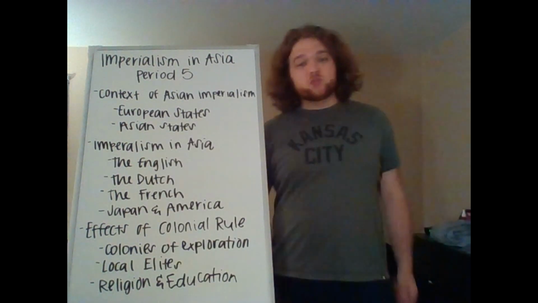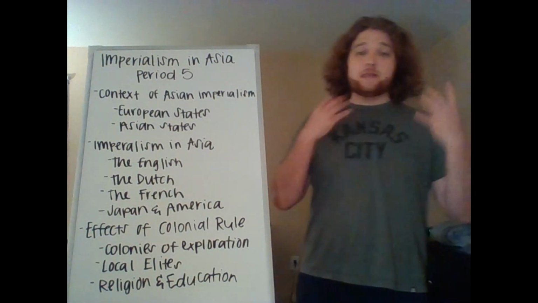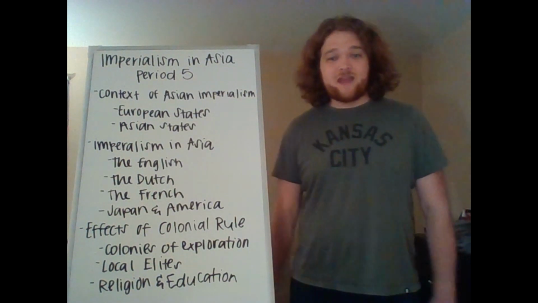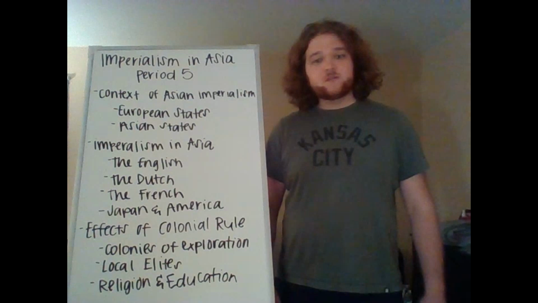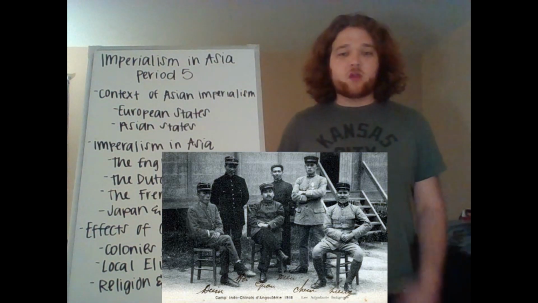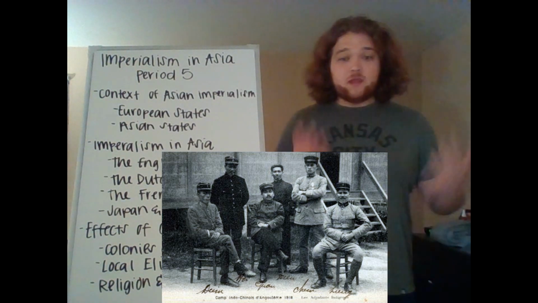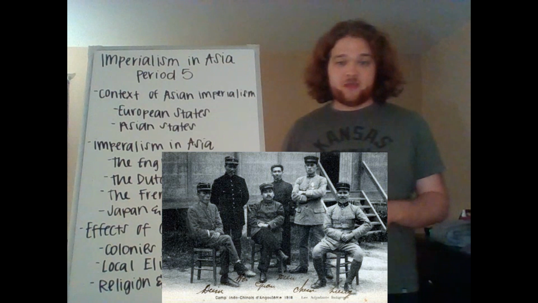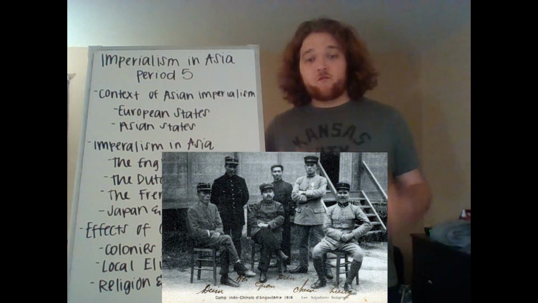How the Europeans ruled is important to note as well. It would be very expensive to have a lot of Europeans basically rule over these colonies directly. Not only that, there were cultural and language barriers that would make it very difficult. So how the Europeans often ruled their colonies was by using local elites. Basically, they would take the people who were often ruling there before the Europeans showed up and have them rule in the name of the Europeans. This allowed a group of people who already knew the language and the culture to rule much more effectively.